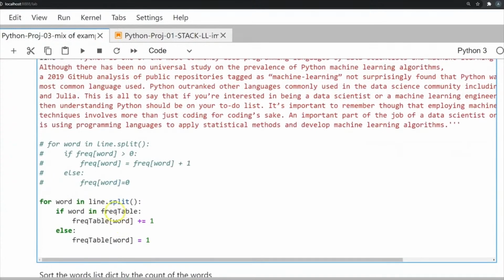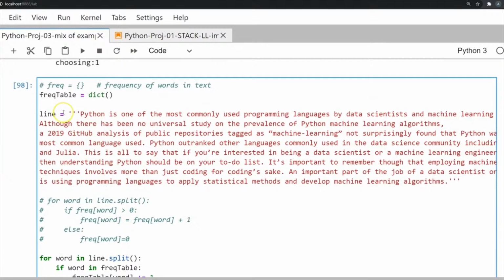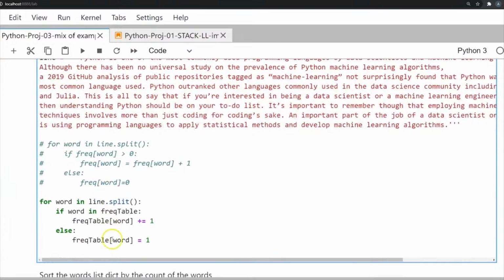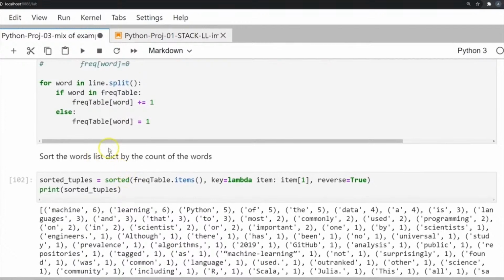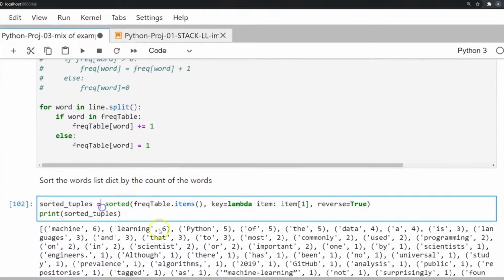Now if this word exists in the frequency table as a key, then we're just going to increase the value of that key by 1. But if it does not exist, then we're going to create a key with that unique word and initialize its value to 1. So when we execute this, once we've done this, we can sort it by the count of the words. We're going to create another variable called sorted tuples, where we use the lambda function to sort the dictionary in terms of its values.